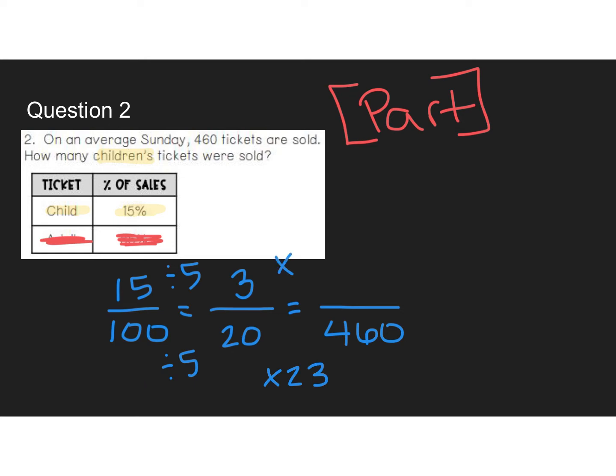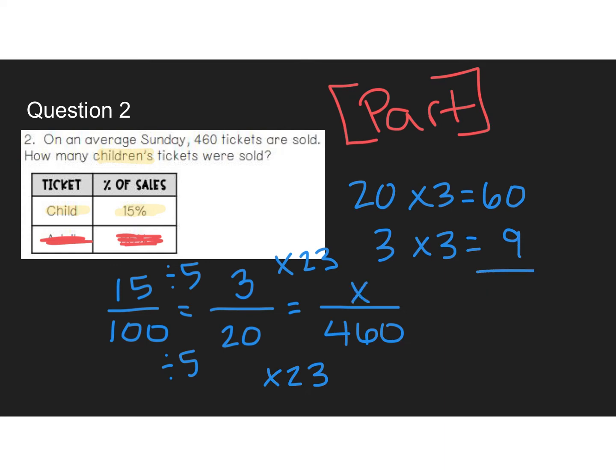So then I would do the same thing on the top. And again, I like to break this up and do 20 times 3 equals 60. And 3, oops, made a mistake. And then 3 times 3 equals 9. So then that would give us our answer, x equals 69 tickets. All right. Hopefully that made sense. Let's try another one.